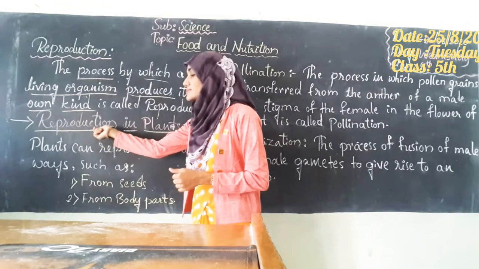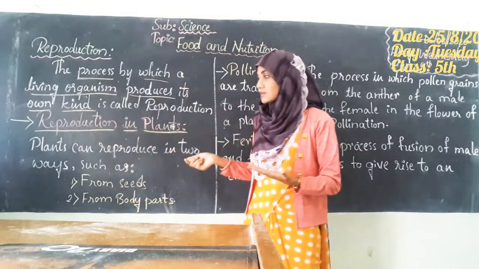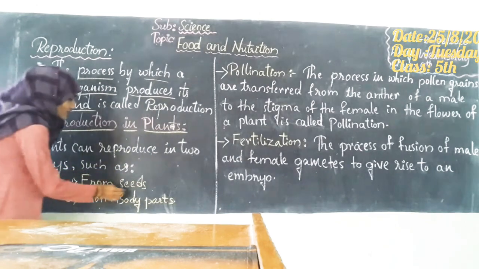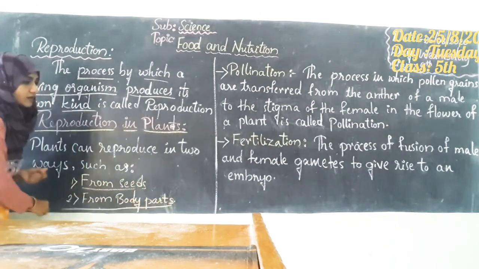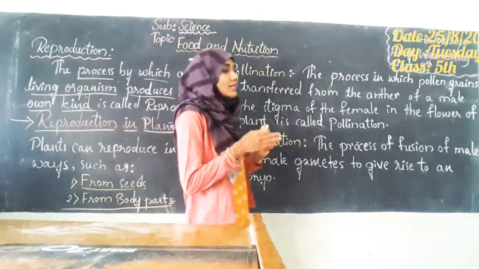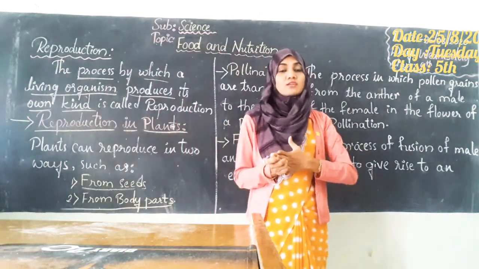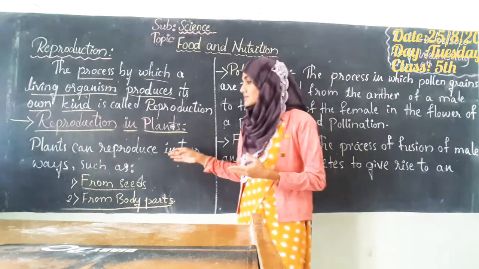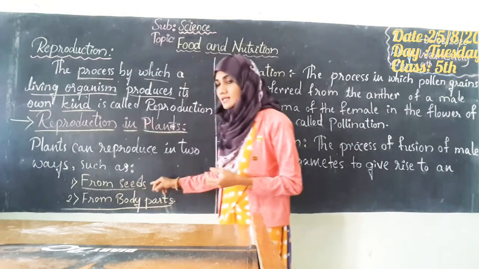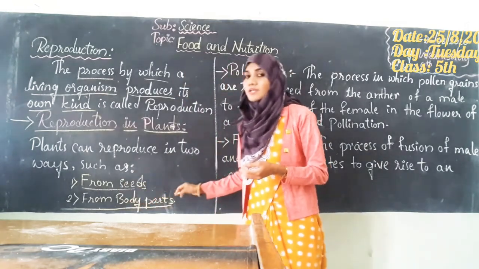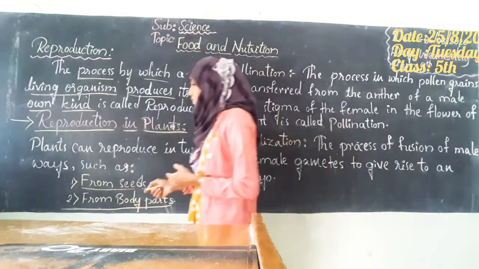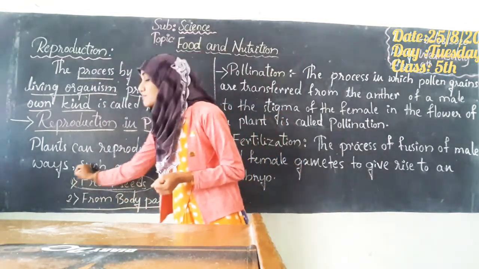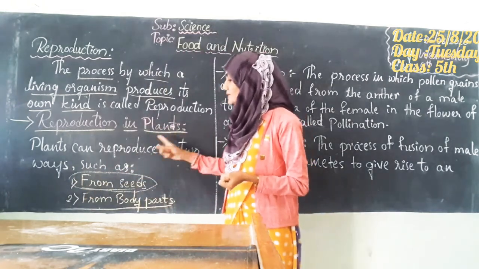And how does reproduction in plants happen? So plants can reproduce in two ways, namely from seeds and from the body parts. So students, unlike human beings, we human beings can reproduce only through one way, that is through sexual reproduction. But in plants, they can grow from the seeds and they can also be grown from the body parts of the plant.